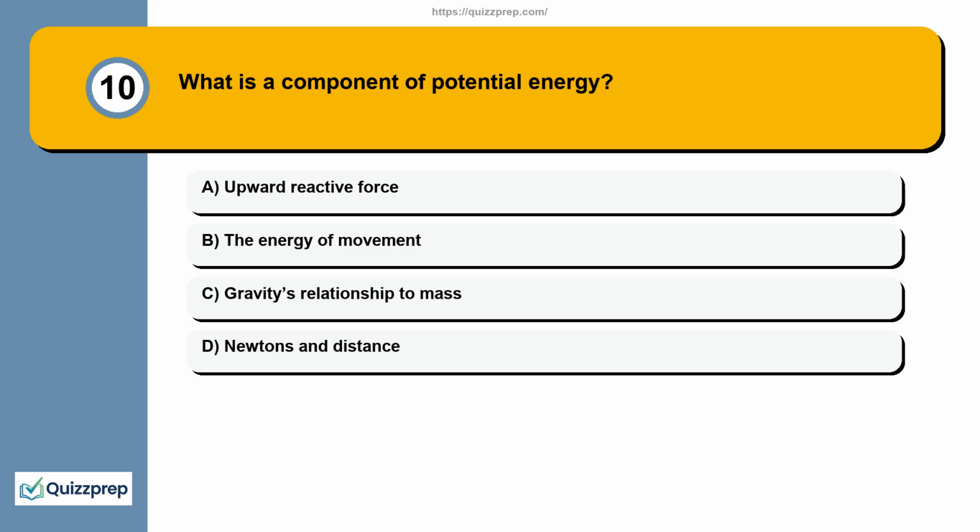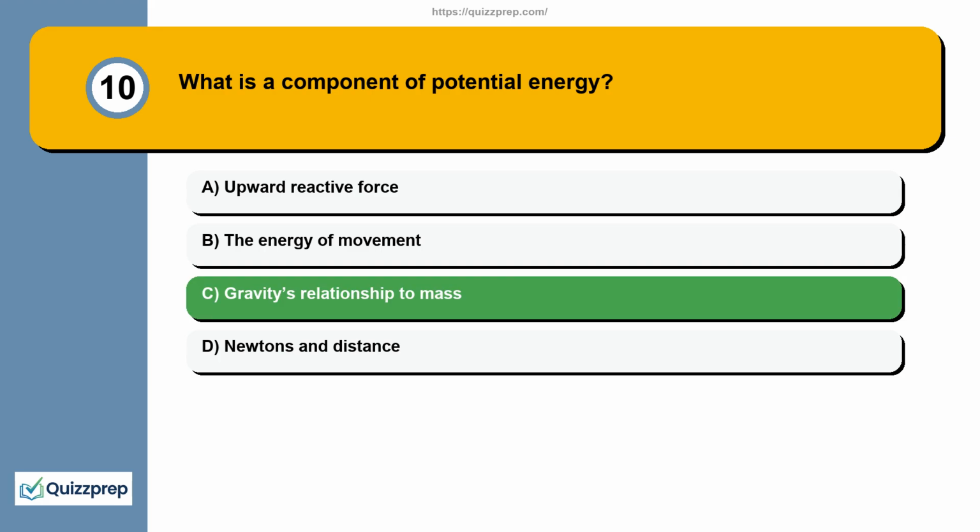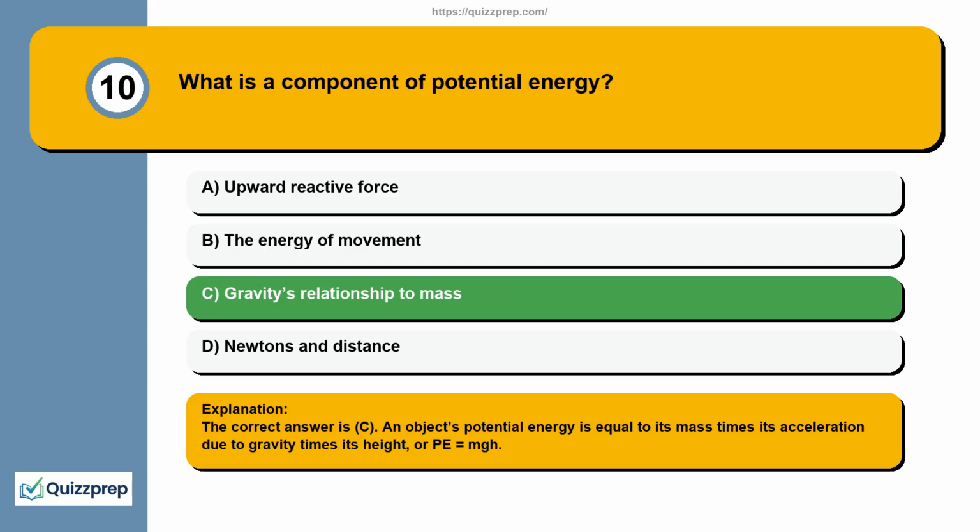Question 10. What is a component of potential energy? A, upward reactive force. B, the energy of movement. C, gravity's relationship to mass. D, newtons and distance. The correct answer is C. An object's potential energy is equal to its mass times its acceleration due to gravity times its height, or P equals mgh.